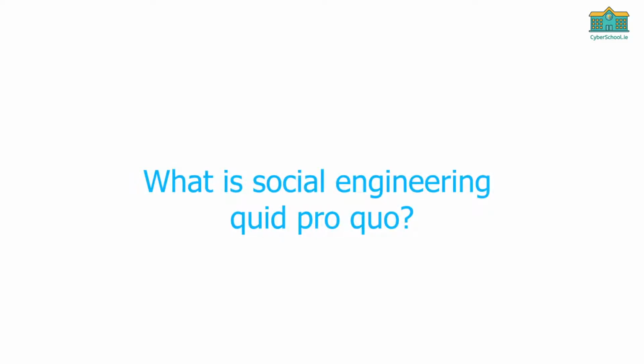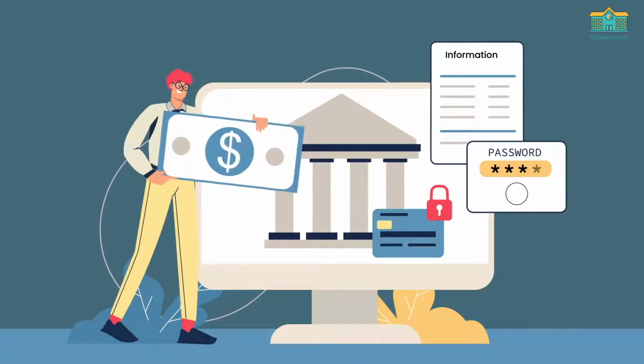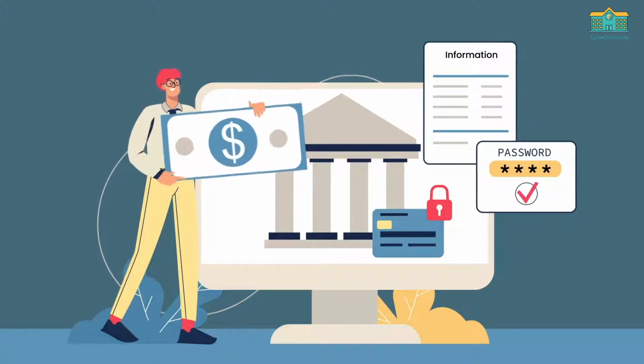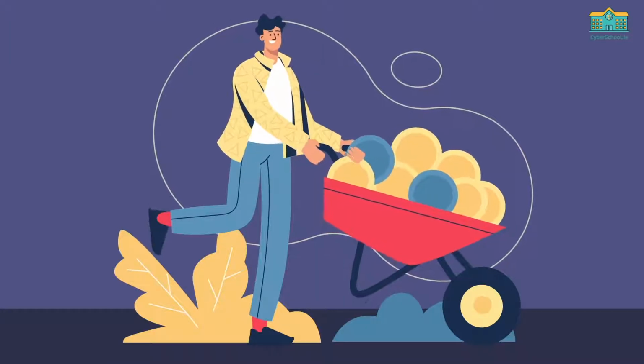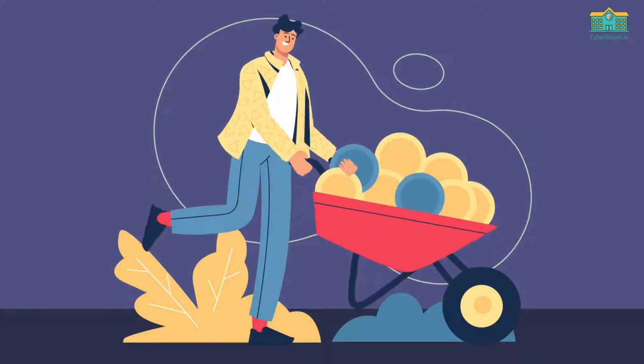What is social engineering quid pro quo? Quid pro quo is a social engineering attack where a hacker promises a profit in exchange for information that can later be used to steal money, data, or take control of a user account on a website.